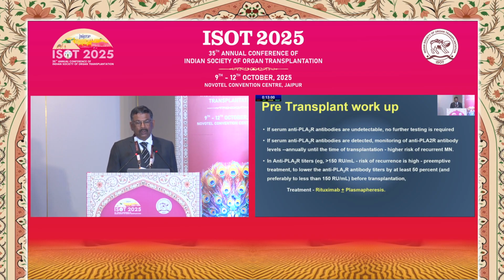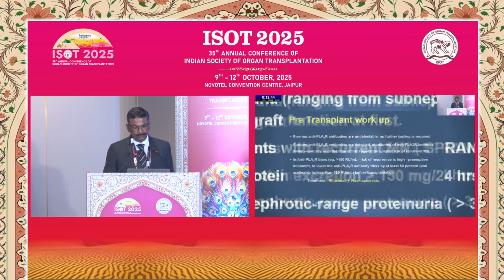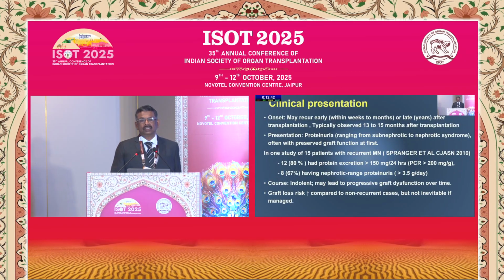One important thing to note: if the patient has an anti-PLA2R antibody level of more than 150 units at the time of detection, then the rate of recurrence is very high. At that time, prior to transplant, we have to go for preemptive treatment, and that treatment is in the form of rituximab with or without plasmapheresis. Now, how does recurrence of membranous nephropathy present post-transplant?